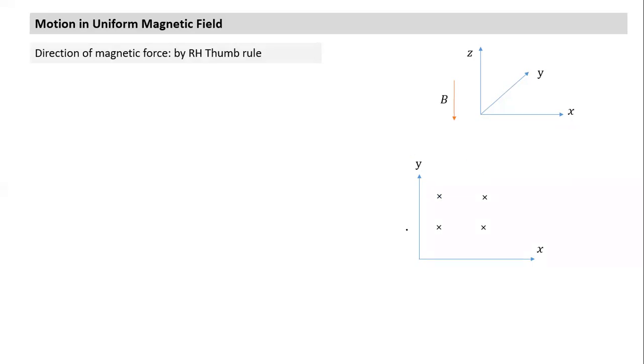So I hope all of you start understanding this kind of figure. This indicates a uniform magnetic field into the plane of paper, and that's what the cross indicates. And if I have to write it in vector form, I would write magnetic field is equal to some B into minus k cap.